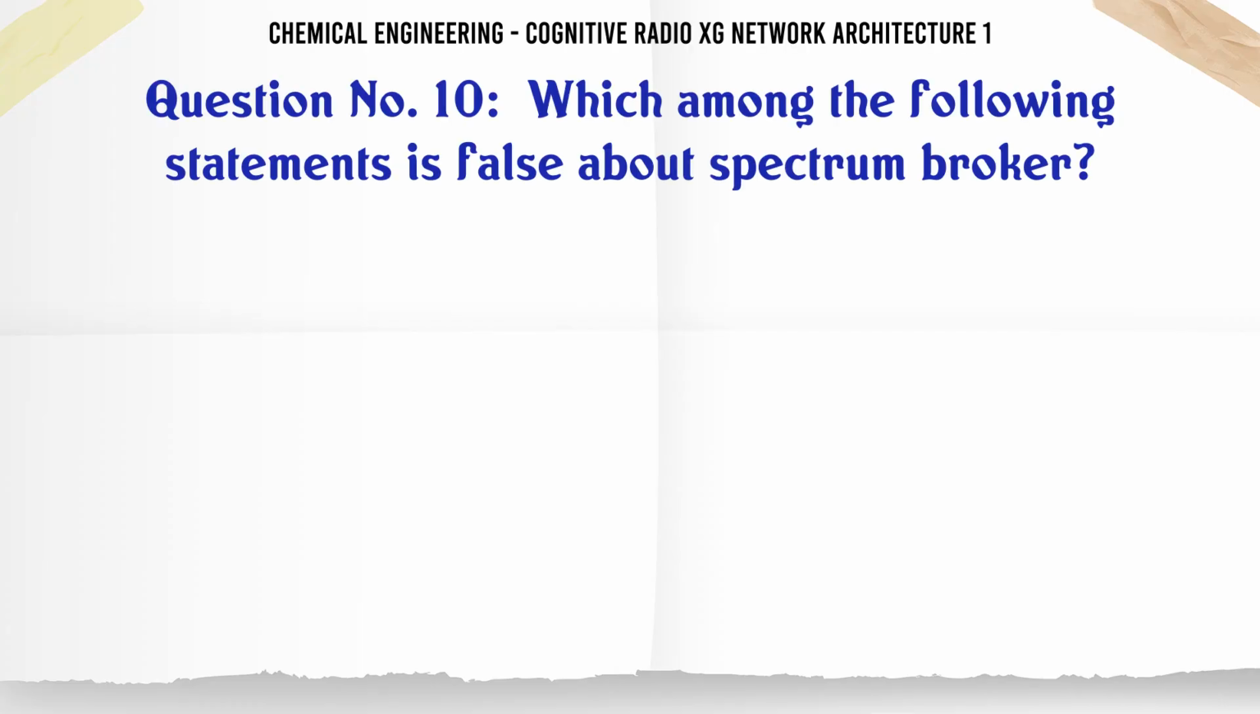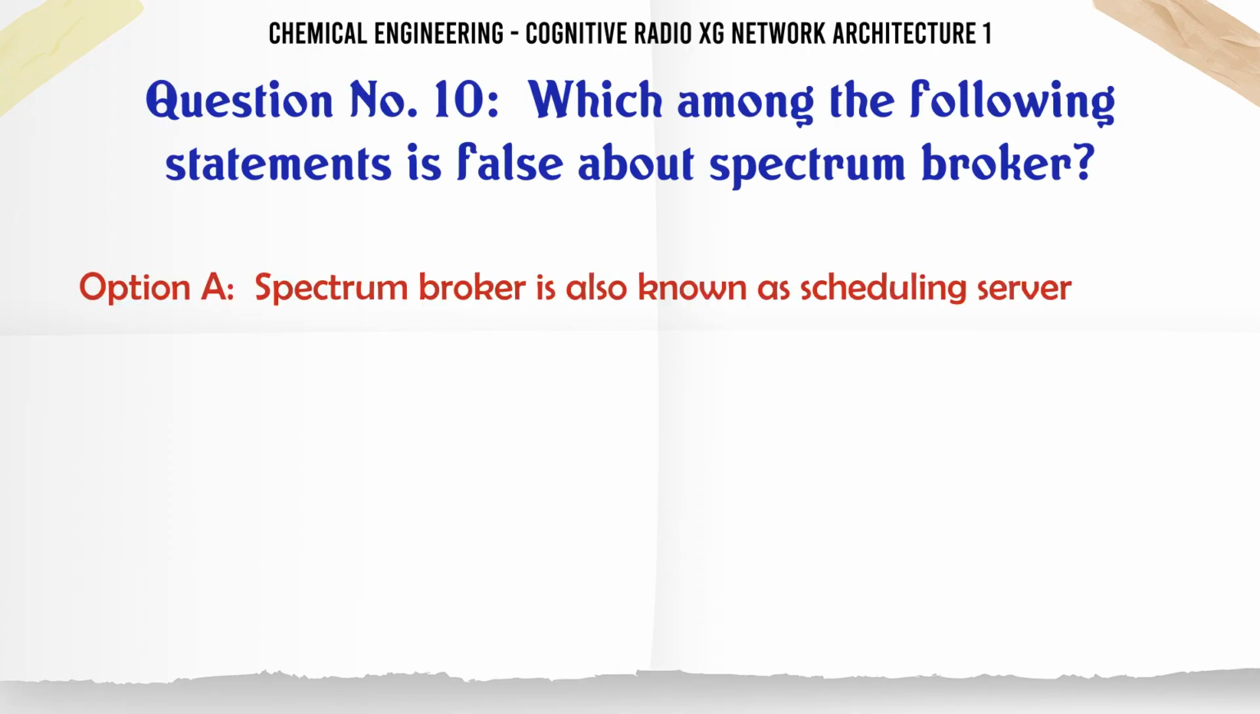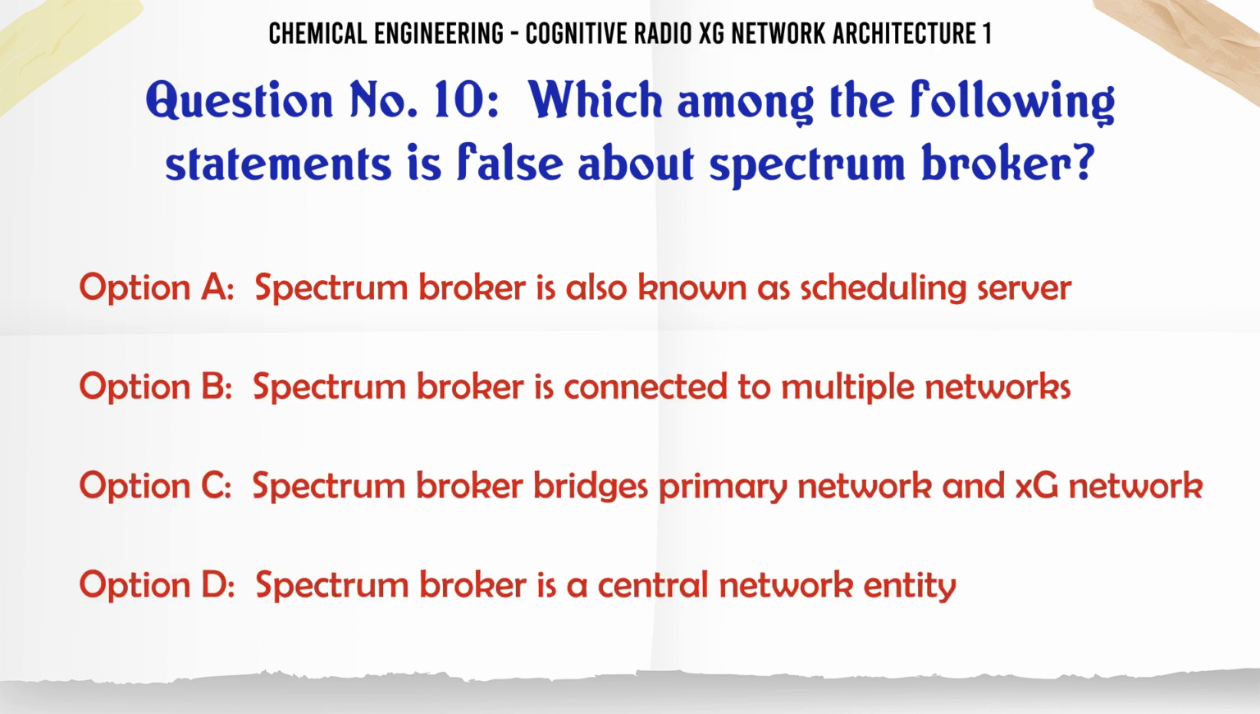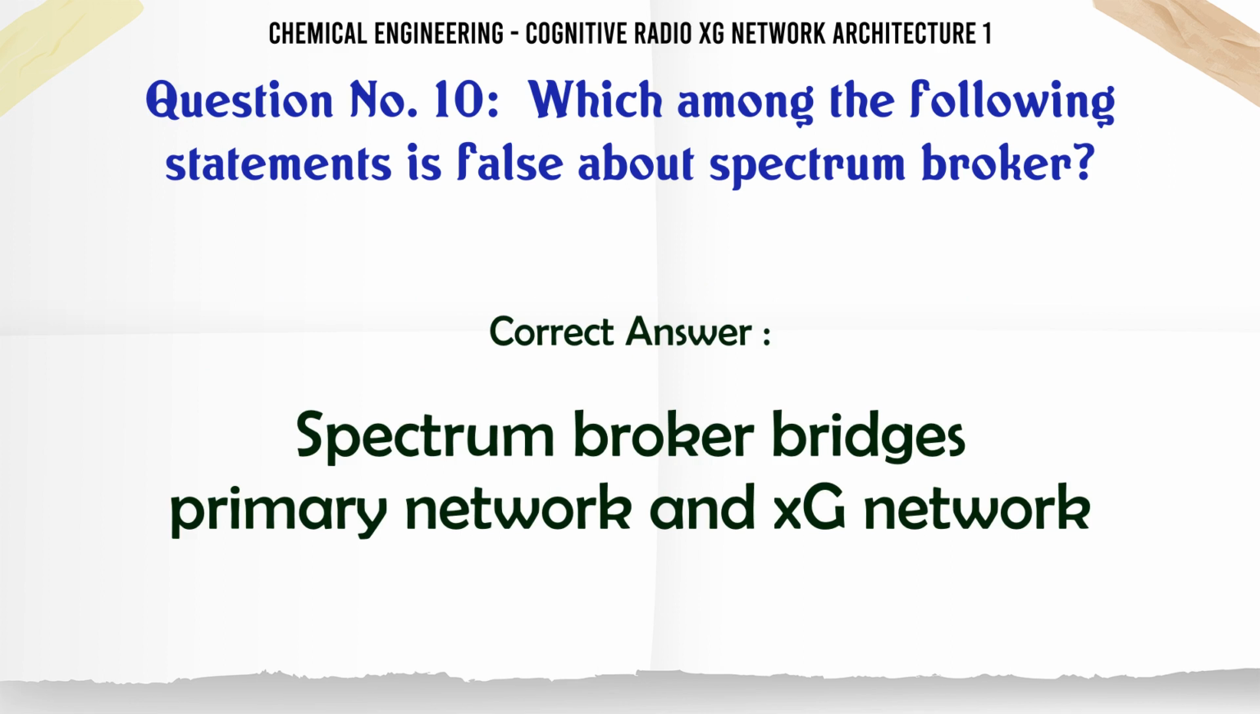Which among the following statements is false about spectrum broker? A. Spectrum broker is also known as scheduling server. B. Spectrum broker is connected to multiple networks. C. Spectrum broker bridges primary network and XG network. D. Spectrum broker is a central network entity. The correct answer is spectrum broker bridges primary network and XG network.